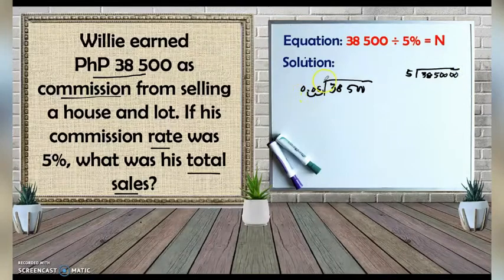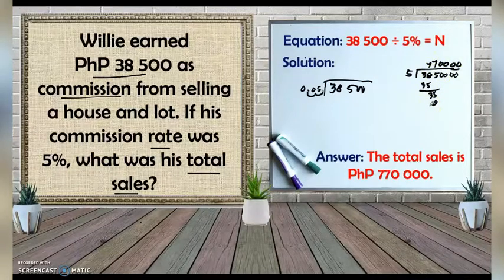Since we move 2 places here, we have to move 2 places also on the dividend. So let's divide. We have here 7, 35, 35, 7, 0. So there are other 4 zeros here. You can just add that. And the answer is the total sales is 770,000 pesos.